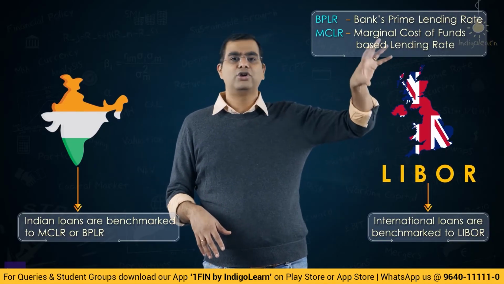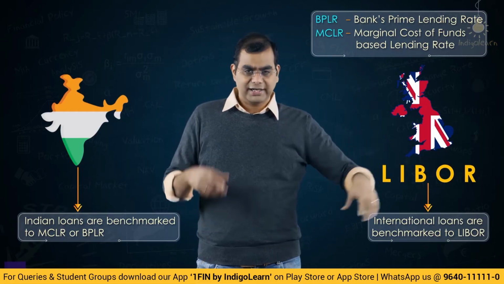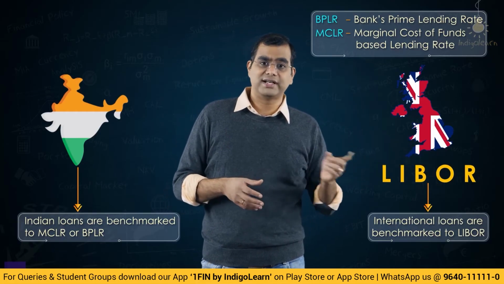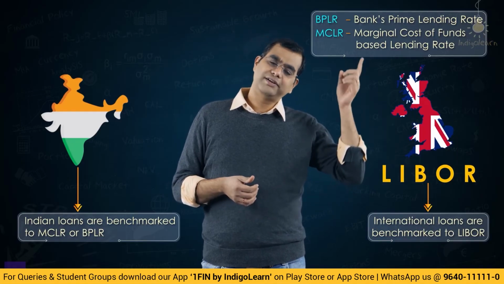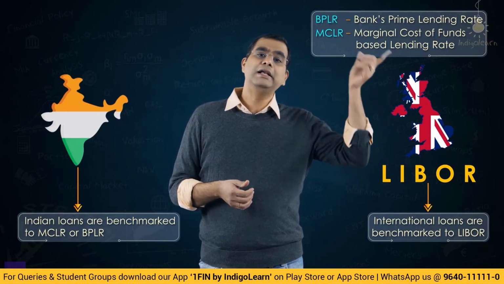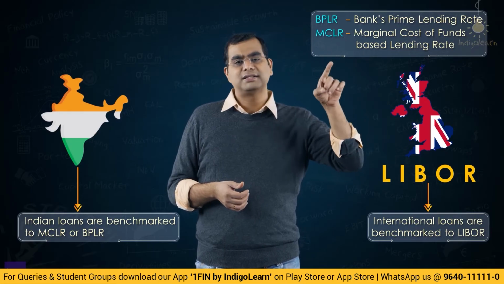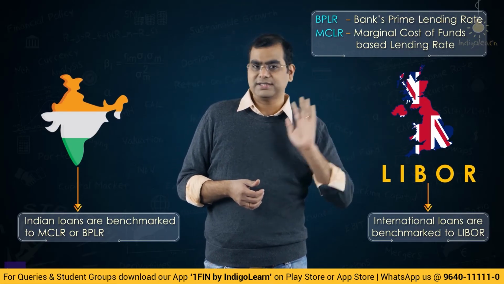International borrowings, that is when you are borrowing from outside India. I told you the example of Tata Mauritius raising some money for acquiring Chorus. They raised money from Standard Chartered, Citi, JP Morgan in Mauritius at LIBOR plus 200 basis points or 300 basis points or something like that.